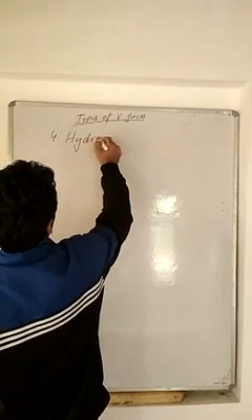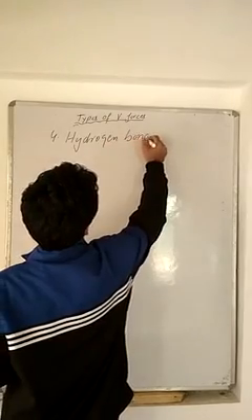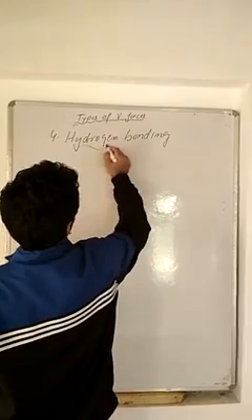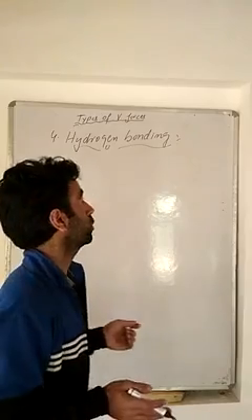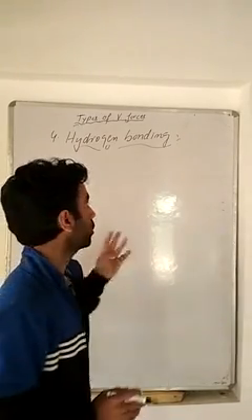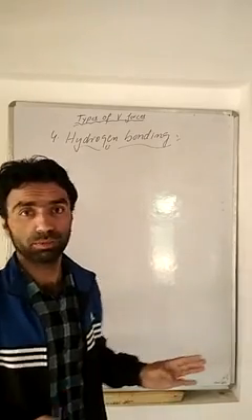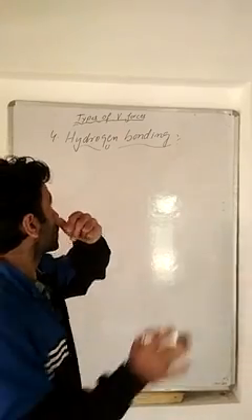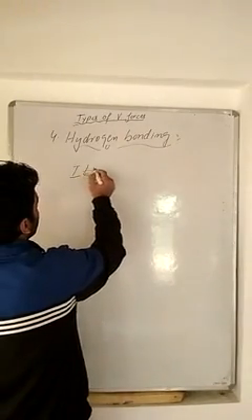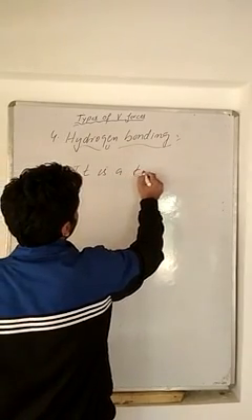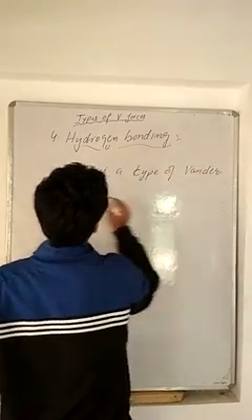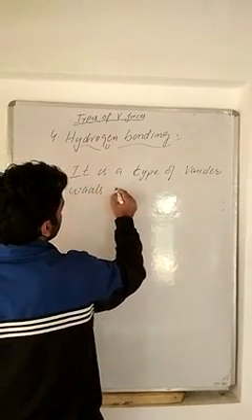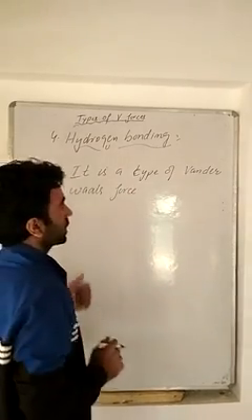So we have hydrogen bonding, right? Actually, it's a misnomer. We don't have the formation of any type of bond over here. It's called bonding, but it's a misnomer. There is no formation of a chemical bond. Remember this thing. It is a type of van der Waals force.